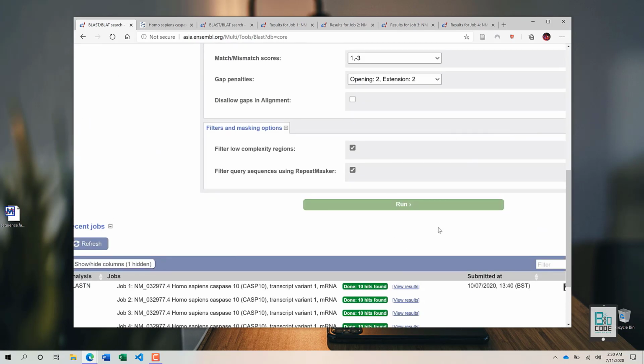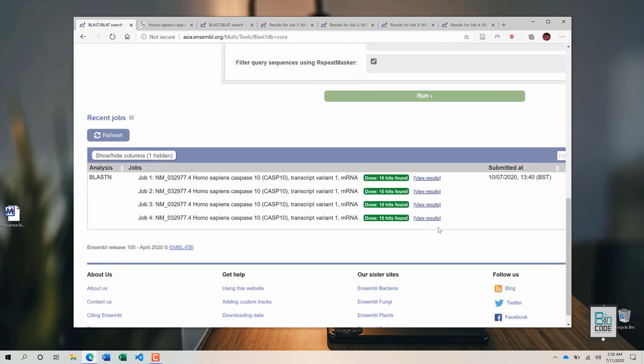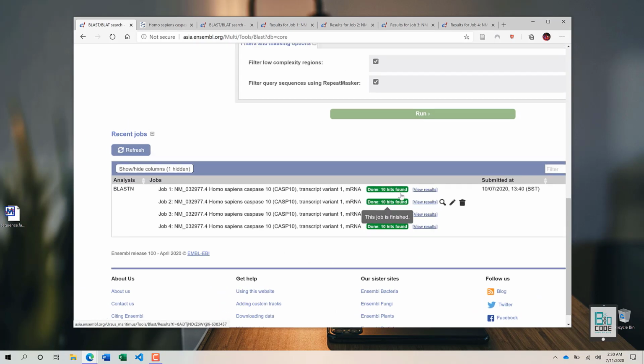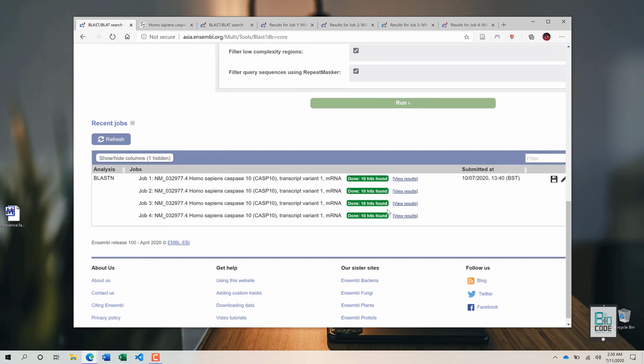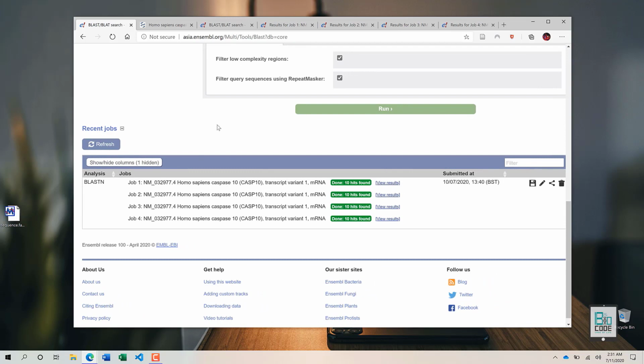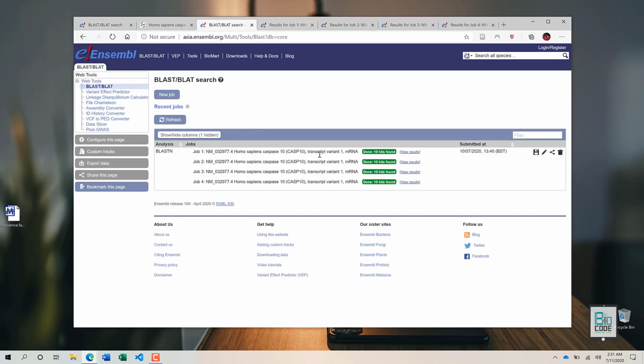It will take some time to receive the results. I actually ran these earlier, so I'm just going to analyze them for you. This is what you will see once the process finishes. I ran it against 4 different species, so each species will have its own job: job 1, job 2, job 3, job 4. To review the results, just click on view results, and you will be taken to the results page.